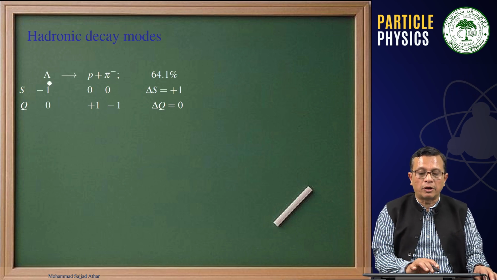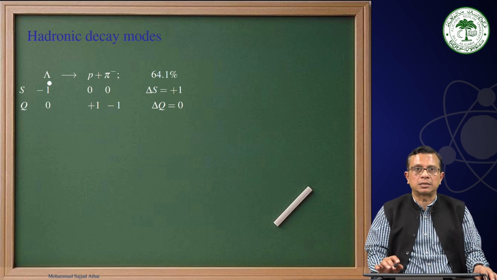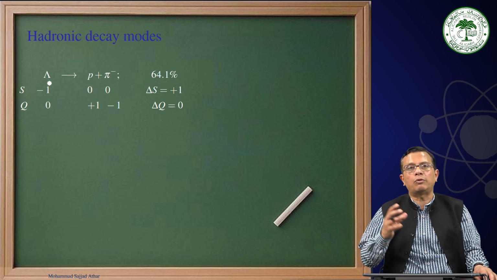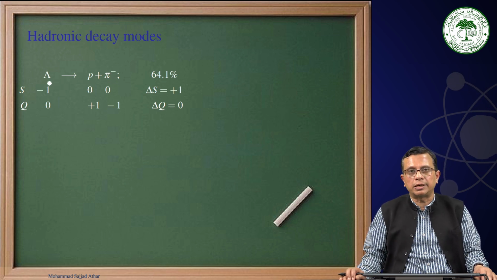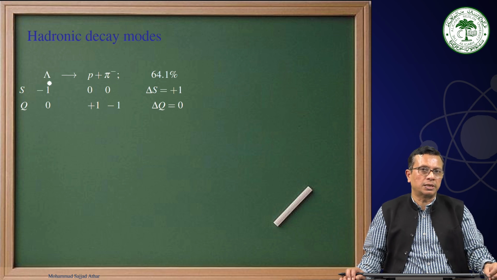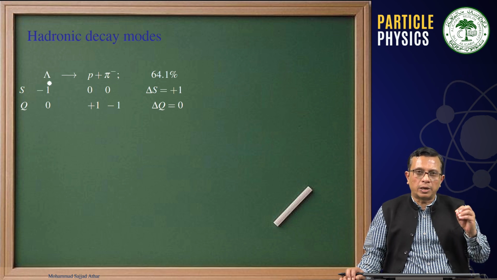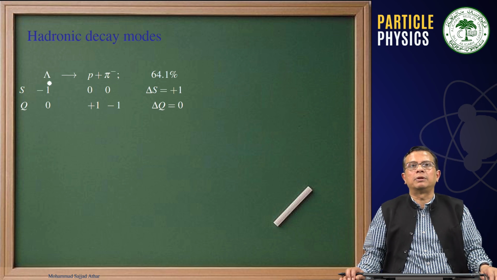Then we took the example of hadronic decay modes, and this we will start in the next class. We will start the discussion of the processes or the decays where you have all the hadrons in the final state, and we will see what their branching ratios are and how we understand these processes. Then we apply the charm quantum number to understand, if the charm quark or anti-charm quark is involved, whether that will be a favored, suppressed or a forbidden process. Let us stop here. Thank you very much.